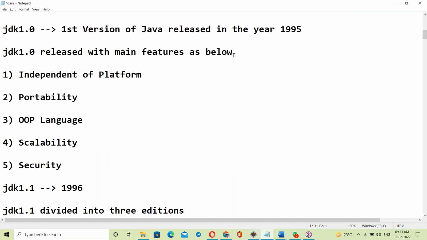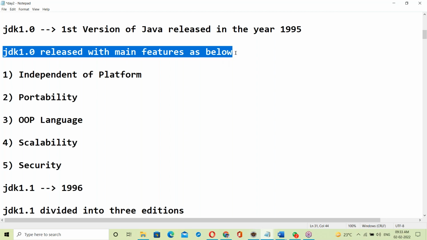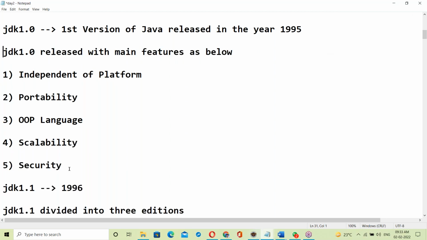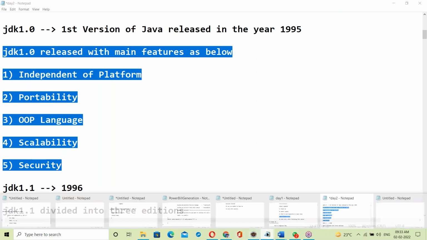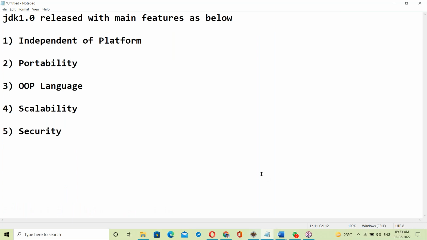JDK 1.0 was released with main features as below. Now let us start with Java features. Today's topic is Java features. JDK 1.0 was released with main features as below.